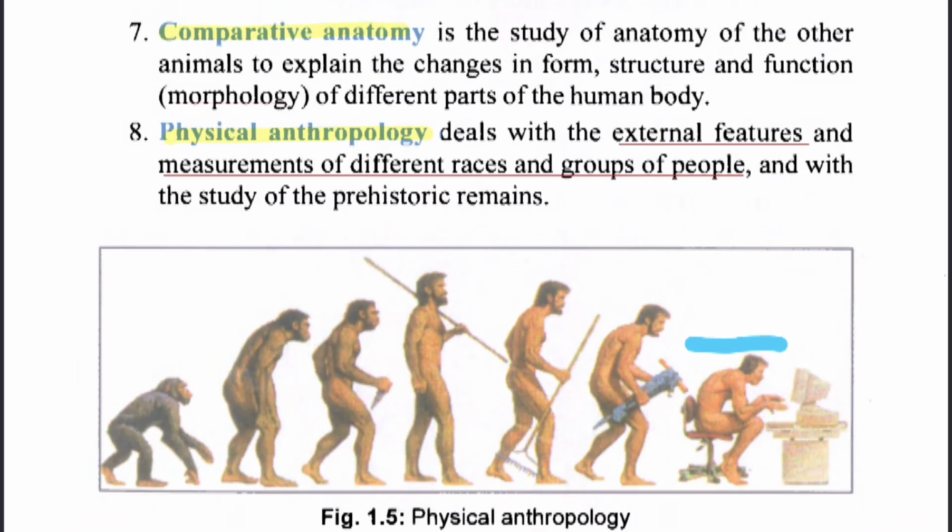Comparative anatomy is the study of the anatomy of other animals to explain the changes in form, structure and function of different parts of the human body. Basically, it is a comparative study between animals and humans to study the evolution in different parts, that is morphology and anatomical parts. Then we talk about physical anthropology, which deals with the external features and measurements of different races and groups of people, and with the study of prehistoric remains. So this is physical anthropology.